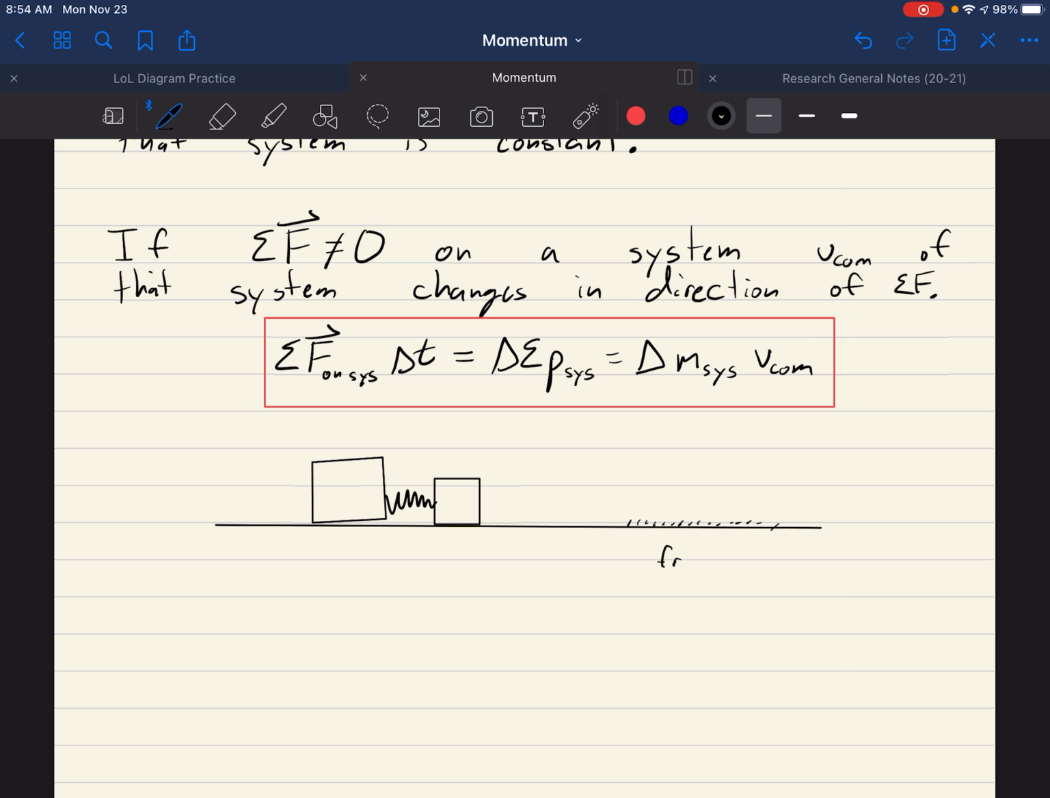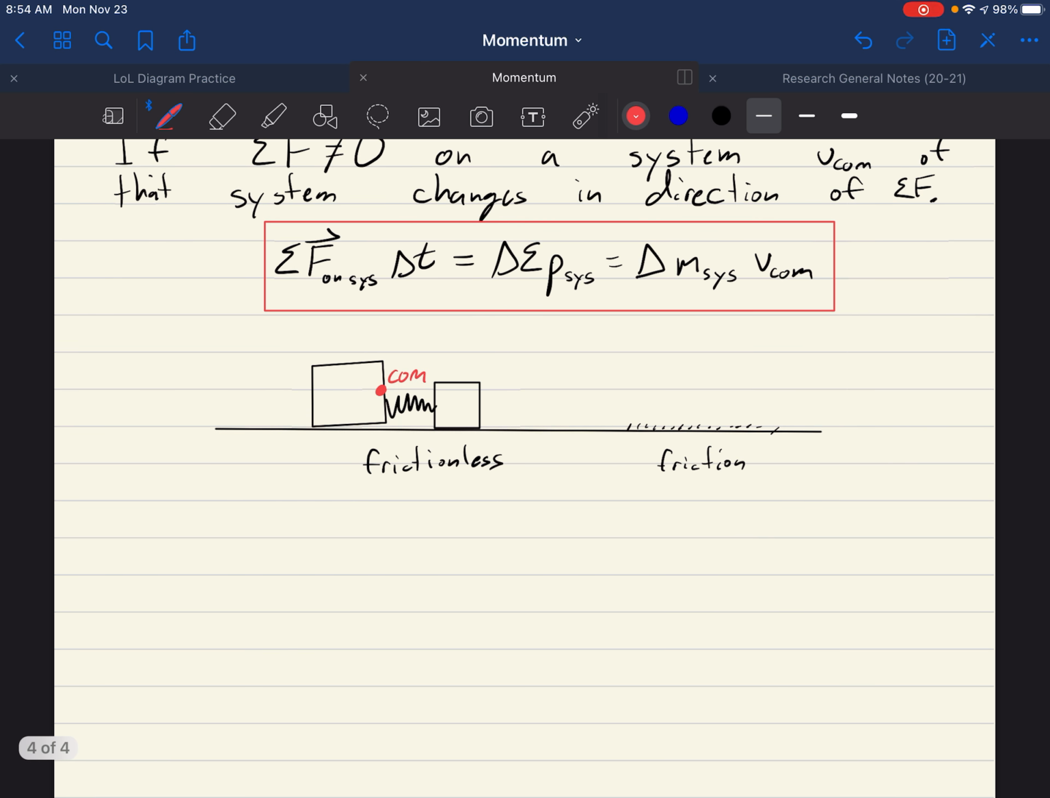Let's say it's frictionless everywhere except here. So here's friction, and this part is frictionless. And let's say that that spring shoots those masses apart from each other. So the center of mass of the system is going to be closer to the big object than the small object. So it's probably right about there, assuming those masses are made of about the same material.